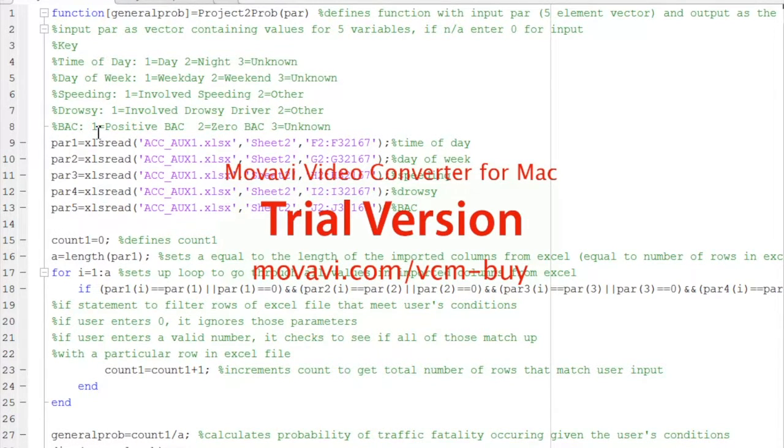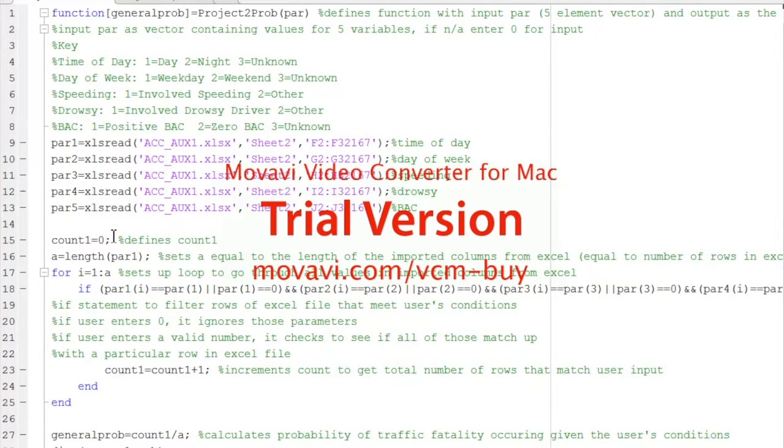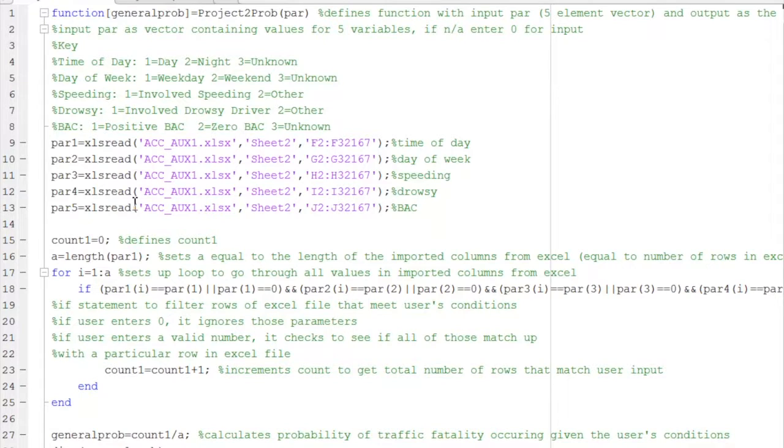Next, the function reads the different columns of the Excel file that correspond with those parameters and saves them as variables. It also initializes a variable count1 and determines the length of the columns, which is the number of rows in the Excel file. This function is mainly centered around a for loop, which has a very long if statement,